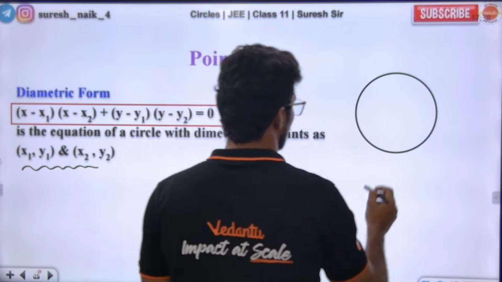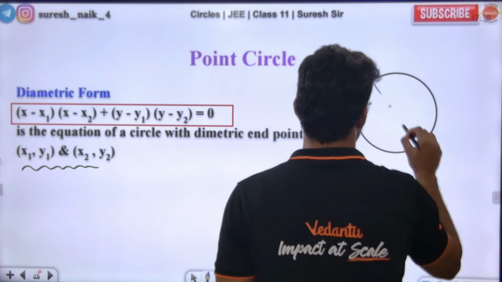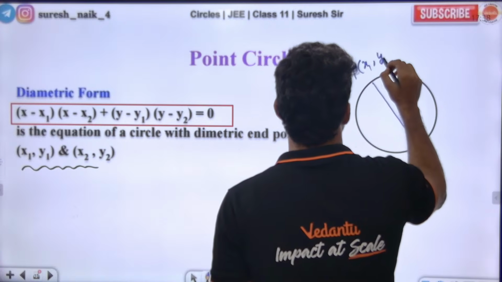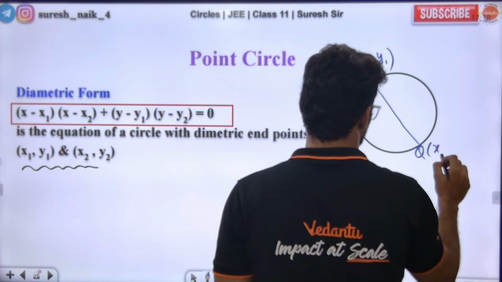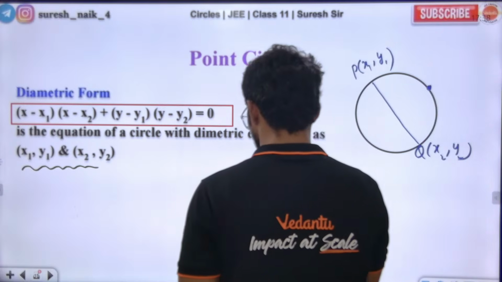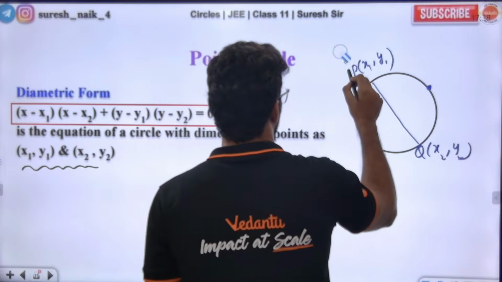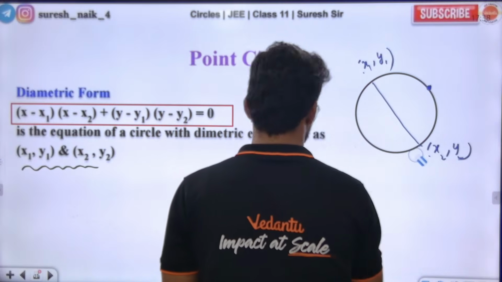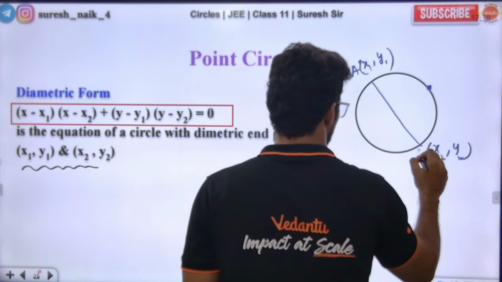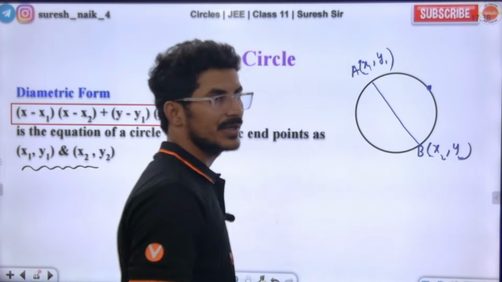Let's say the endpoints of the diameter are P, which is x1 comma y1, and Q, which is x2 comma y2. Let me take any point over here as a comma b.